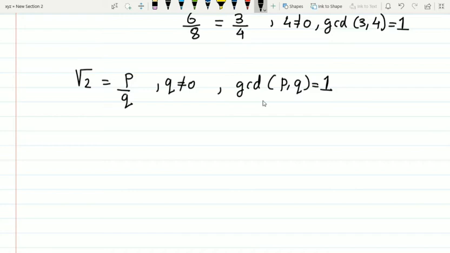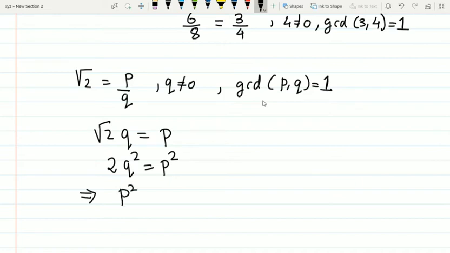So we have assumed the GCD of P and Q is 1 and root 2 is rational. If we multiply Q on both sides, since Q is not equal to 0, we can do that. So root 2 times Q is equal to P. Now if you square both sides, you will get 2 times Q square is equal to P square. Now you can see that P square is 2 times some number. So we see that P square is an even number here.